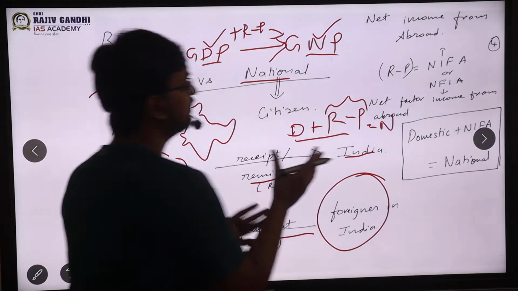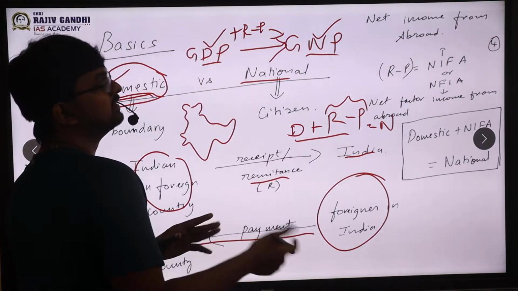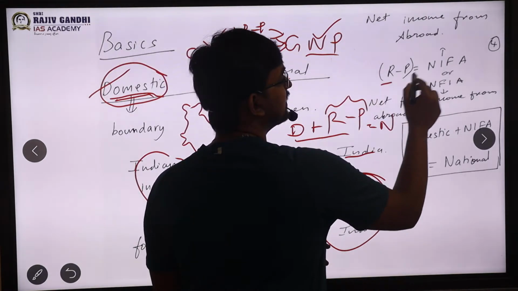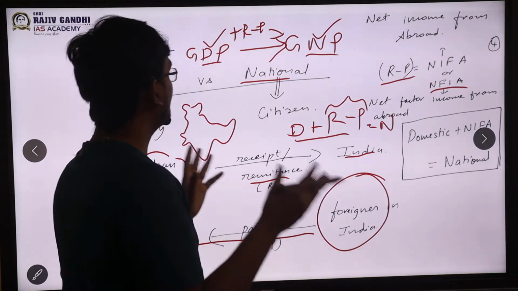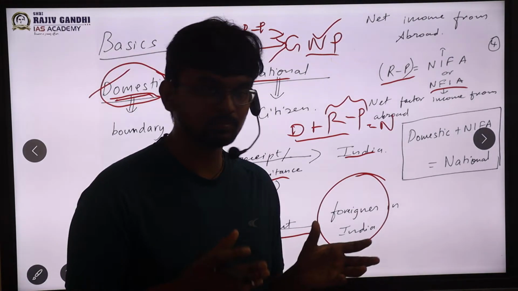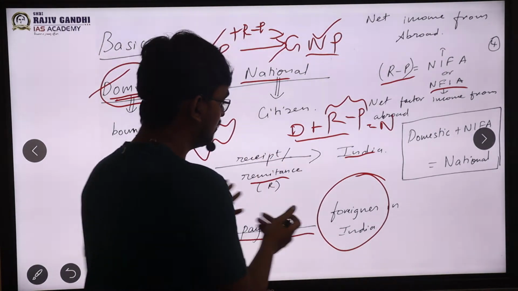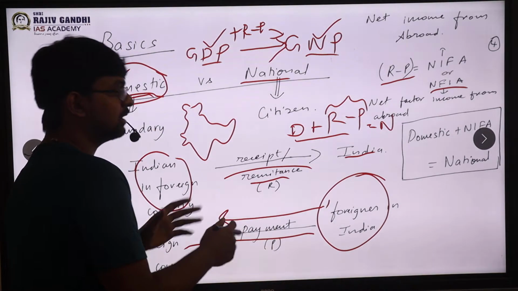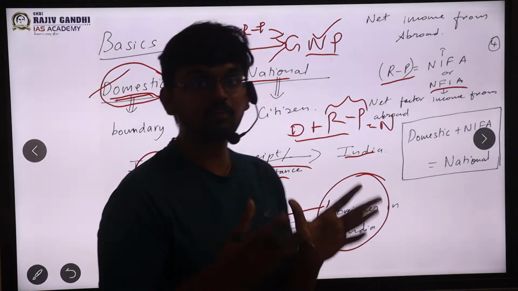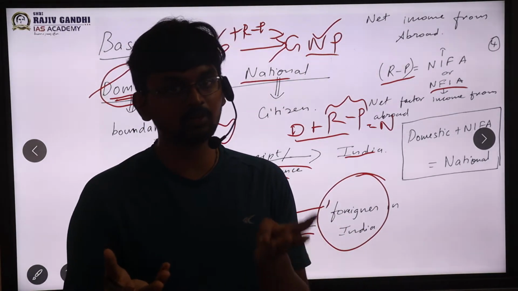Next, we have to define what this remittance minus payments is. This is nothing but called net factor income from abroad. I have already said what net is: net means you will deduct something. Whatever is coming in, I deduct whatever is going out. Factor I have already said, four factors.